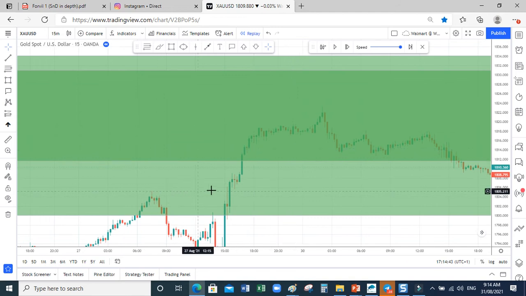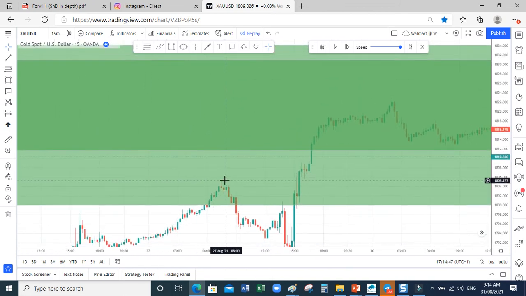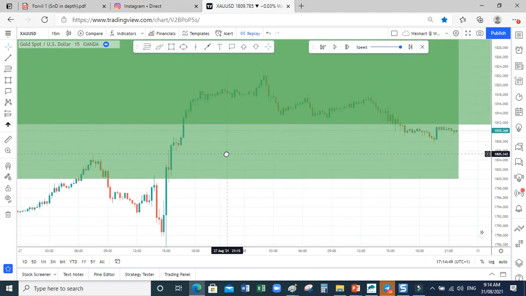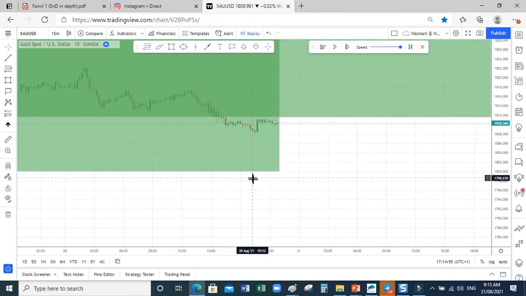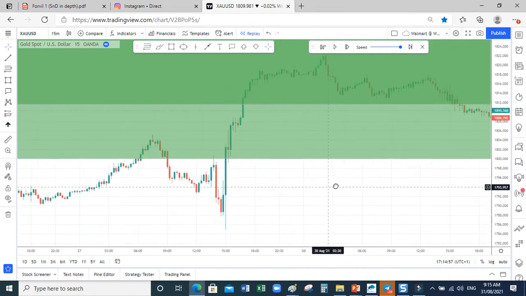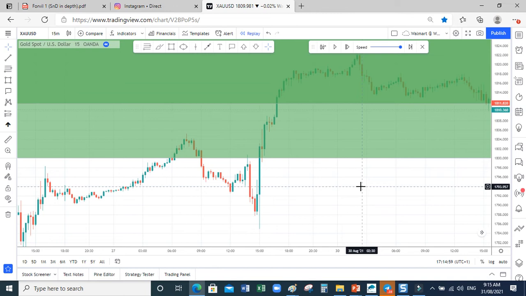So price shot out of this high of Friday, and you know what Friday means? End of the week. So we are expecting Monday to do what? To return that trade. This Friday high has been taken out.